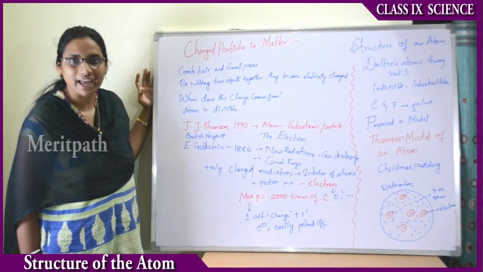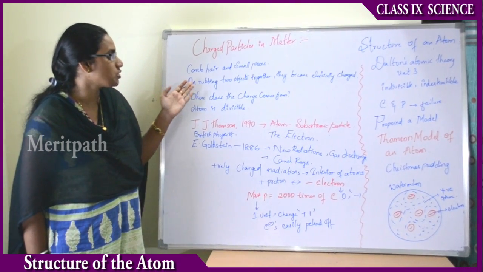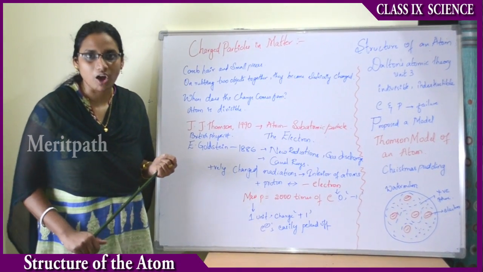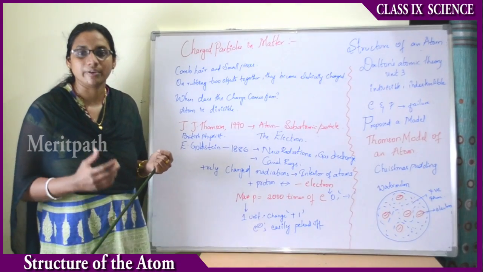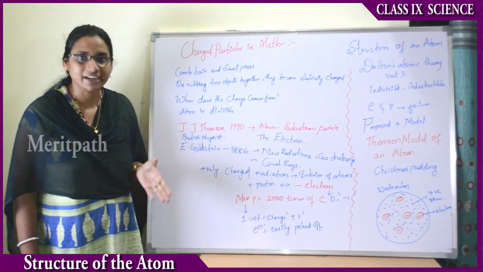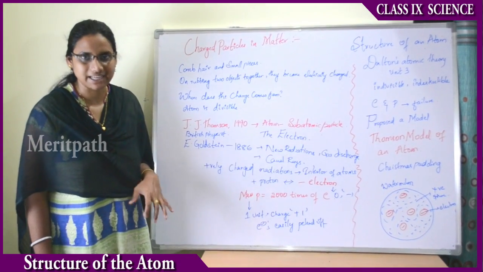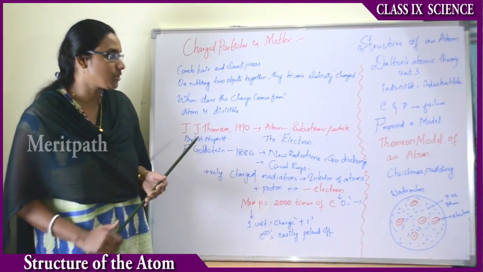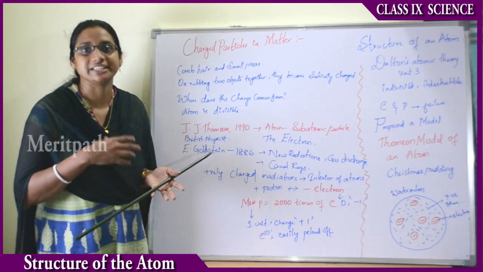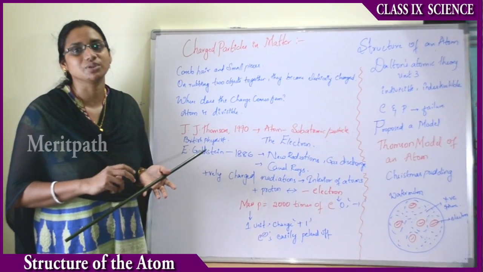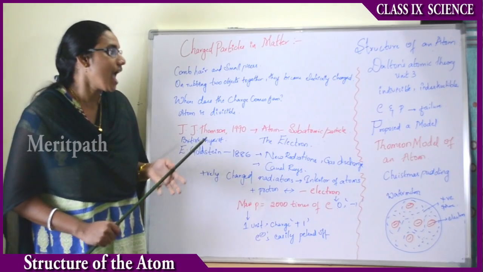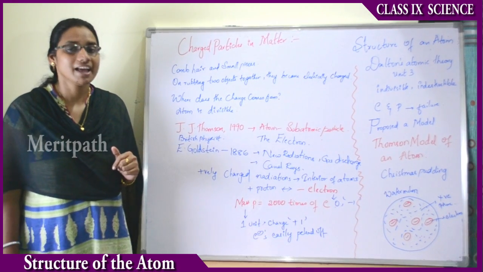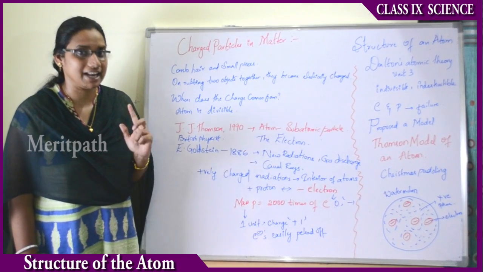Let us take one more activity. When you rub two objects, that is, take a glass rod and rub it with a silk cloth, and bring it near a magnet, it will be attracted. This is because the attractive forces are due to the charging of the particles in a substance. That means when we rub two objects together, forces are developed, and those forces lead to the attraction of the substances, right? And they become electrically charged. Therefore, we can understand that the particles are electrically charged.